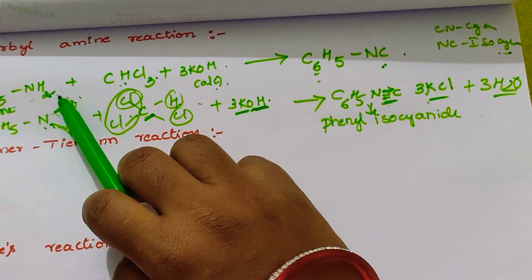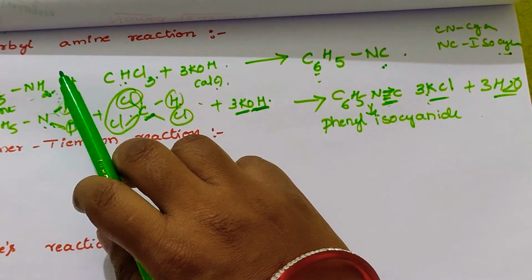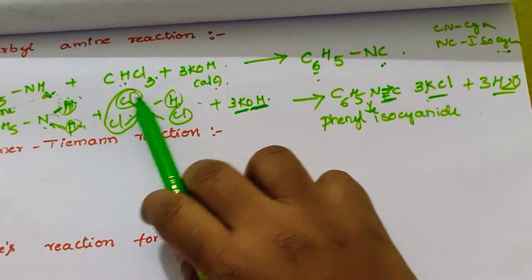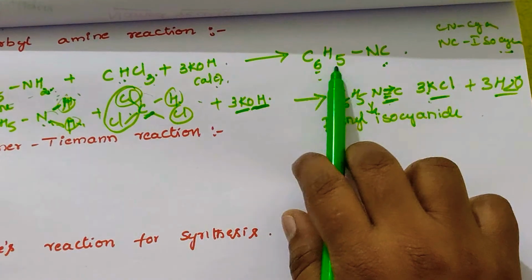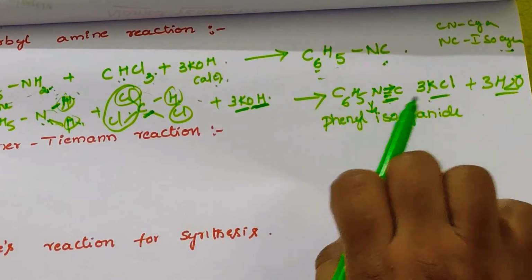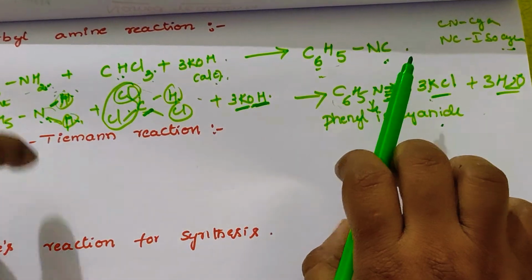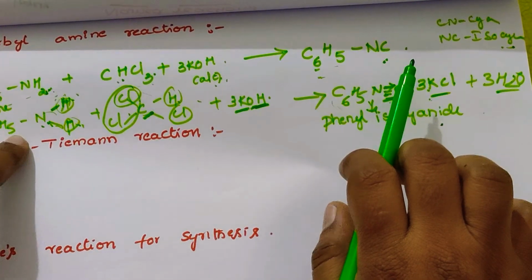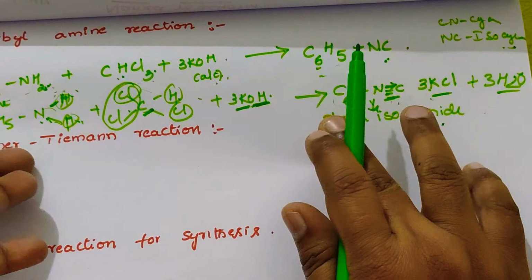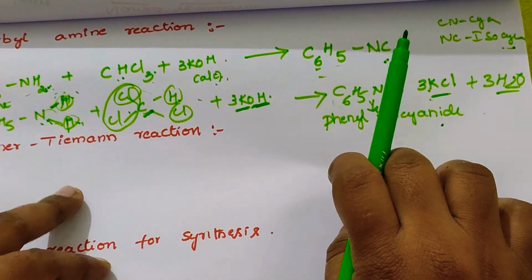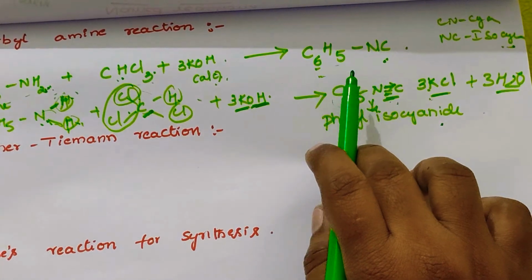Any primary amine, that means aliphatic amine or aromatic amine, C6H5NH2, reacting with chloroform and alcoholic KOH gives phenyl isocyanide. So the carbylamine reaction is used for the identification of aniline or amine.